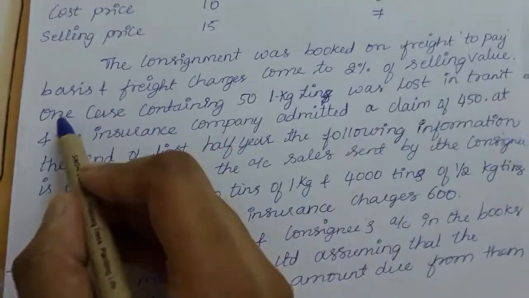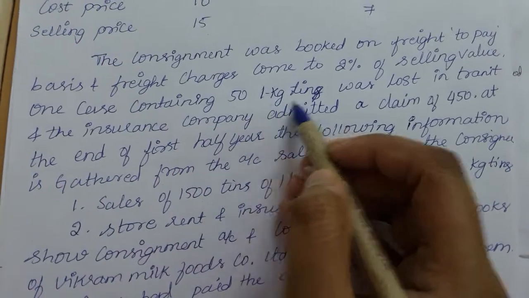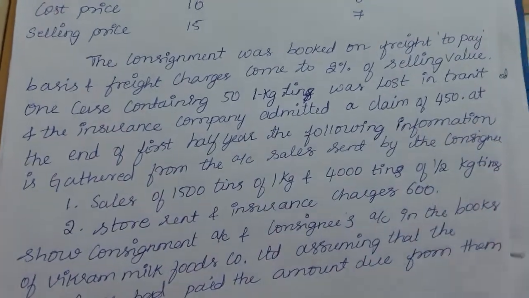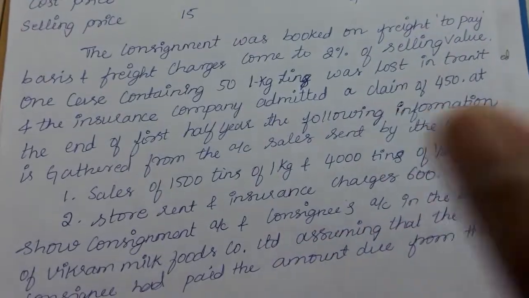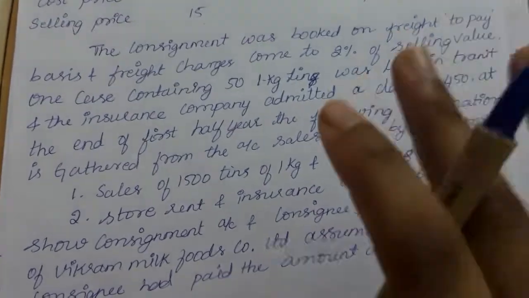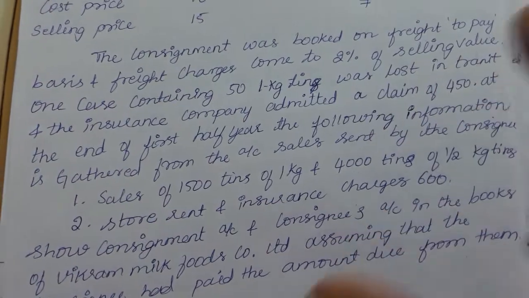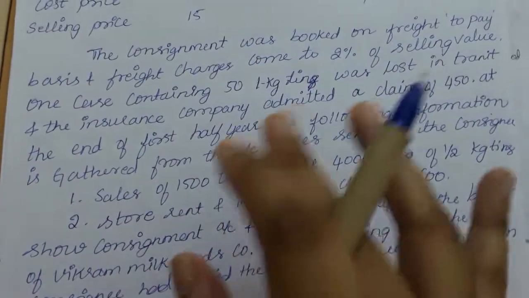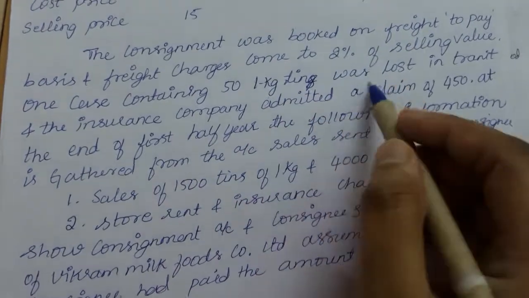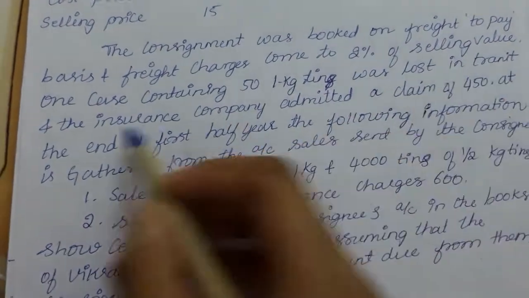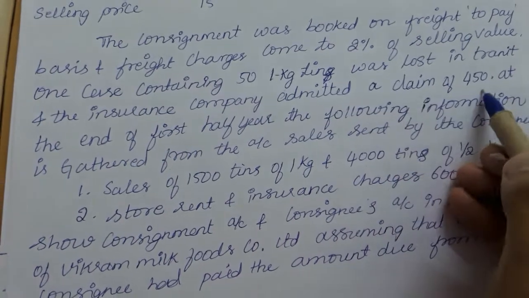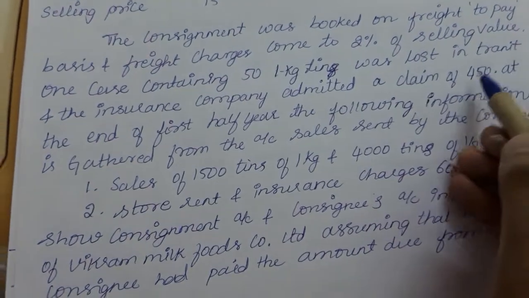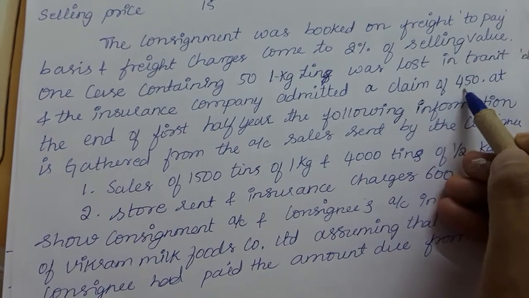One case containing 50 tins of 1 kg. So there was a case, which might be a big box, and in it there were 50 small tins, each tin containing 1 kg. So 50 tins were lost in transit. The insurance company admitted a claim of 450. So lost in transit is an abnormal loss, and they have also received the value from the insurance company.